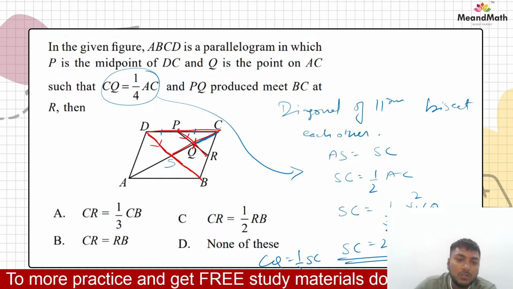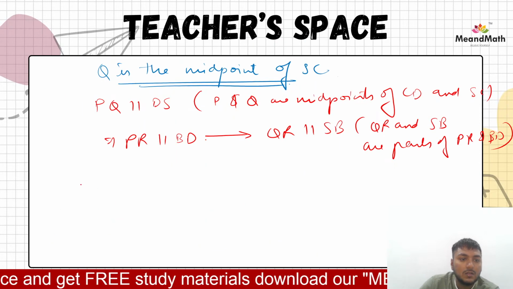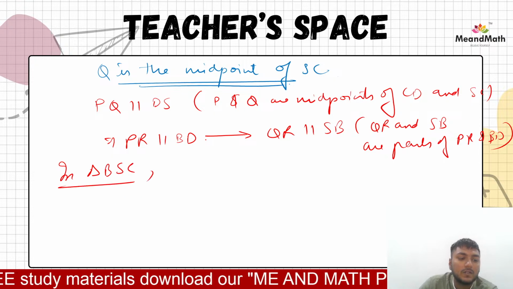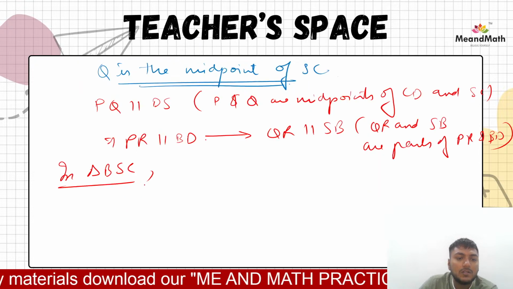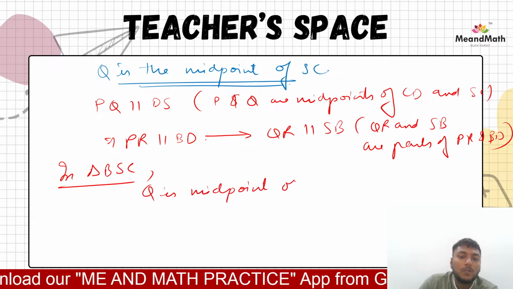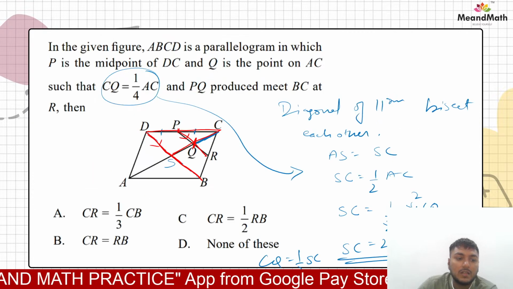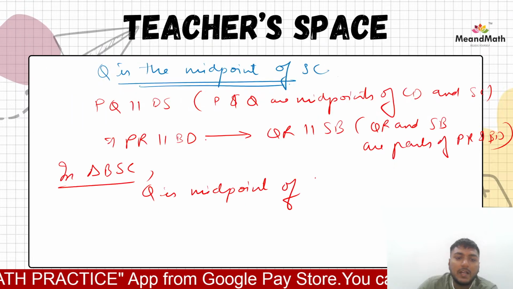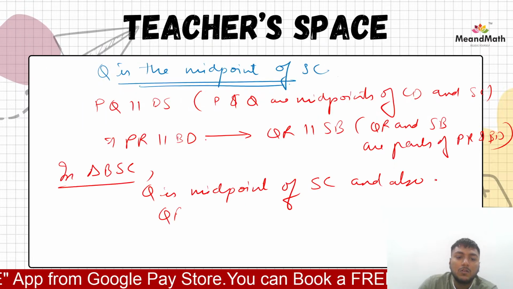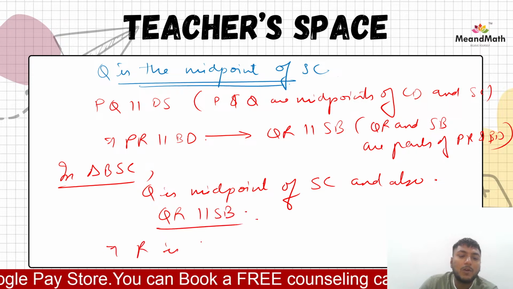So now this Q is midpoint in triangle BSC. So now in triangle BSC, what do we have? We have Q as the midpoint. Q is midpoint. Midpoint of what side? Midpoint of side SC, right? Q is the midpoint of side SC. And also QR is parallel to SB. So which implies R is the midpoint.